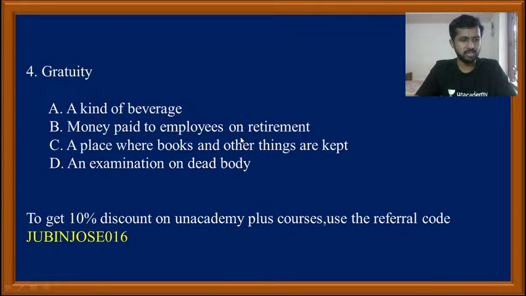Okay, Saurabh Singh is telling fourth question, option B, money paid to employees on retirement. Then Prapas Chandran is commenting B. Hrishikesh Thakur and Amalu Jose are commenting B, and Sangeeta also B. Yes, very good. All of you have done very well. So option B is the right option. Gratuity is basically the money which is paid to employees on retirement. At the time of retirement, some amount of money will be paid to the employees, right? That is known as gratuity.